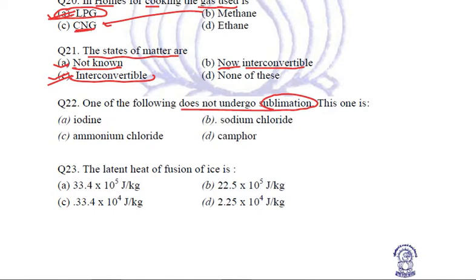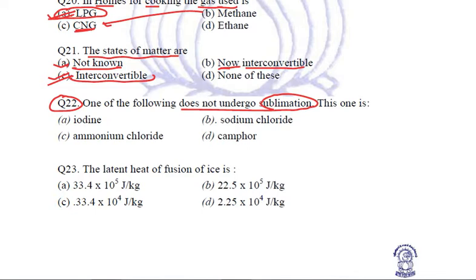Next question. Which one of the following does not undergo sublimation? Now, if you remember in the last class when we were doing the topic of sublimation, we have seen many examples and I specially told you that you need to learn all the examples. Why? Because of this type of question. Just by reading and learning 2 or 3 examples is not sufficient.